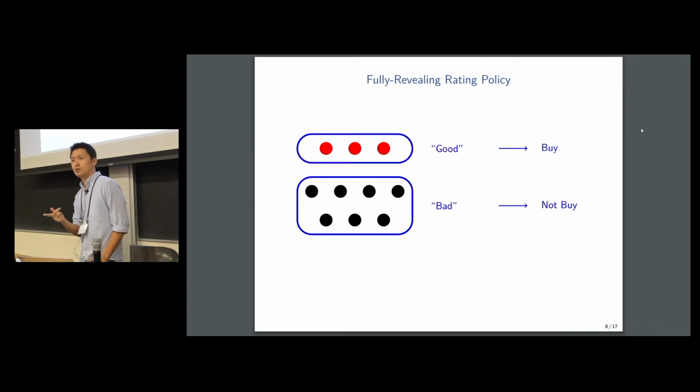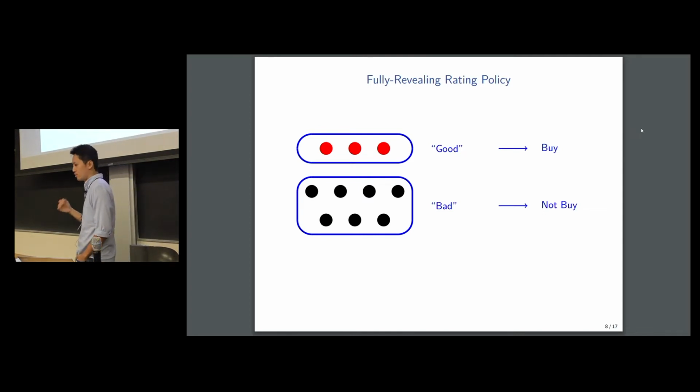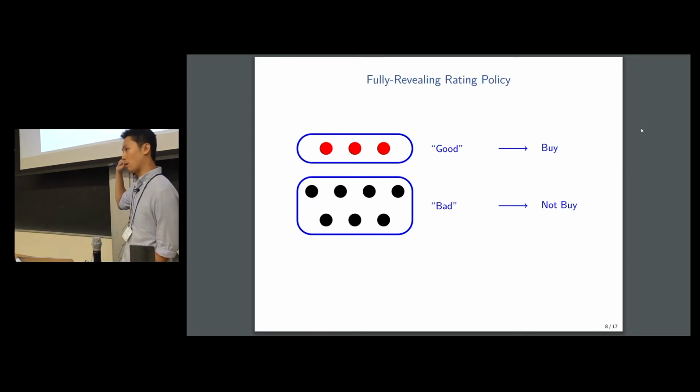Now, another alternative rating policy that the seller can use is the fully revealing rating policy. In this rating policy, the seller simply labels the good cars as good and the bad cars as bad. So upon observing the rating, the buyer is going to learn the quality of the car perfectly, and she's only going to buy the 3 good cars.